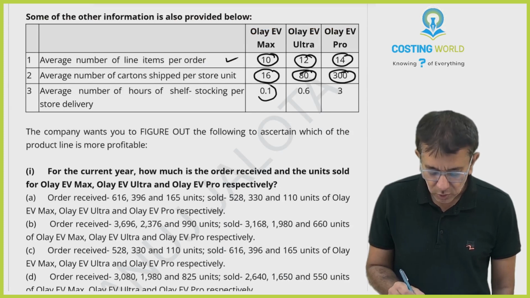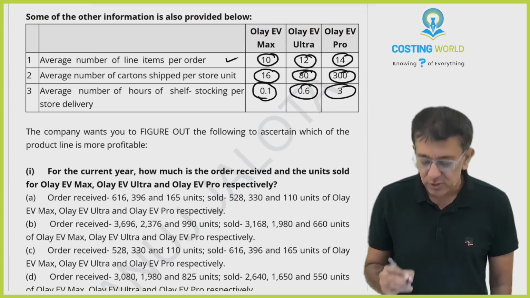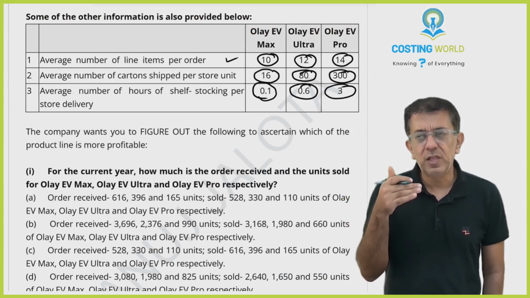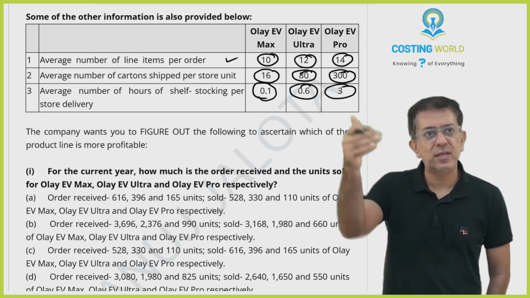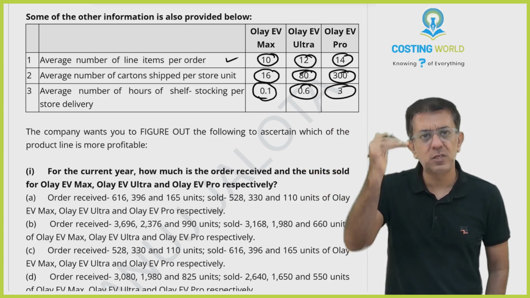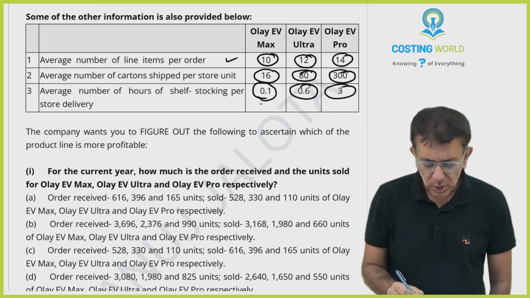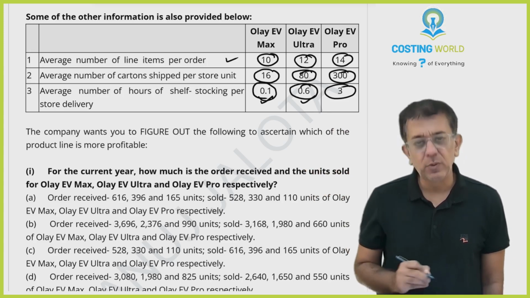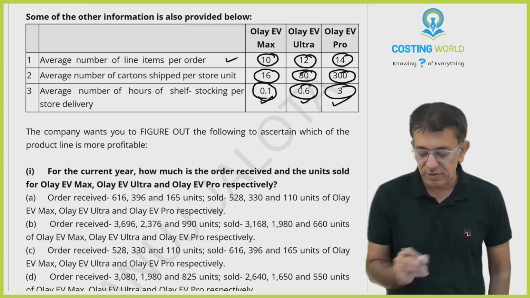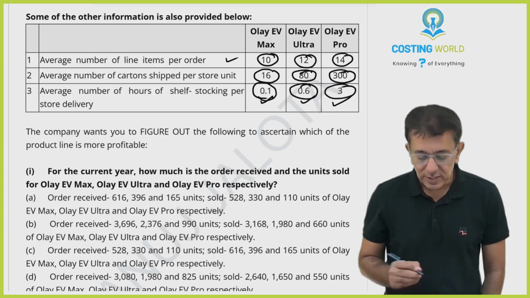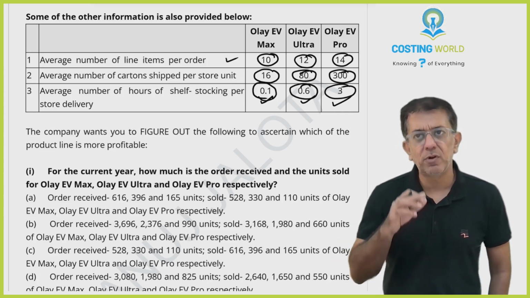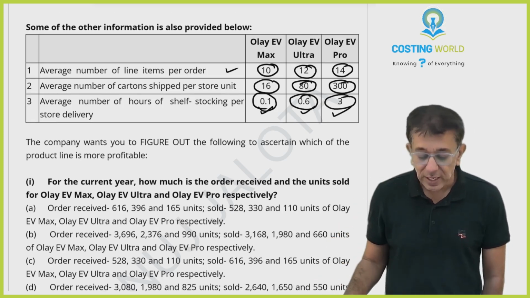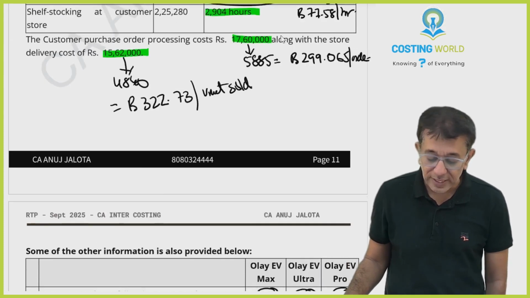Average number of hours of shelf stocking per store delivery. Whenever you deliver, you will do the shelf stocking at the customer's end. You will arrange the goods in racks and so on. So for one unit, you will be taking 0.1 hours. For one unit that you deliver, 0.6 hours. For one unit that you deliver, 3 hours. If you multiply this by the number of units delivered, or number of units sold, it means the same thing, and then if you total, that should give you 2904.